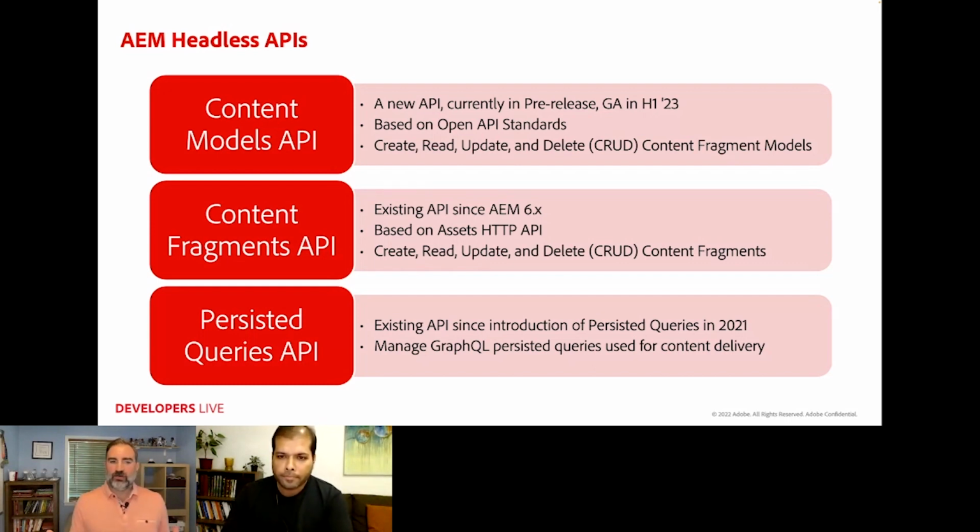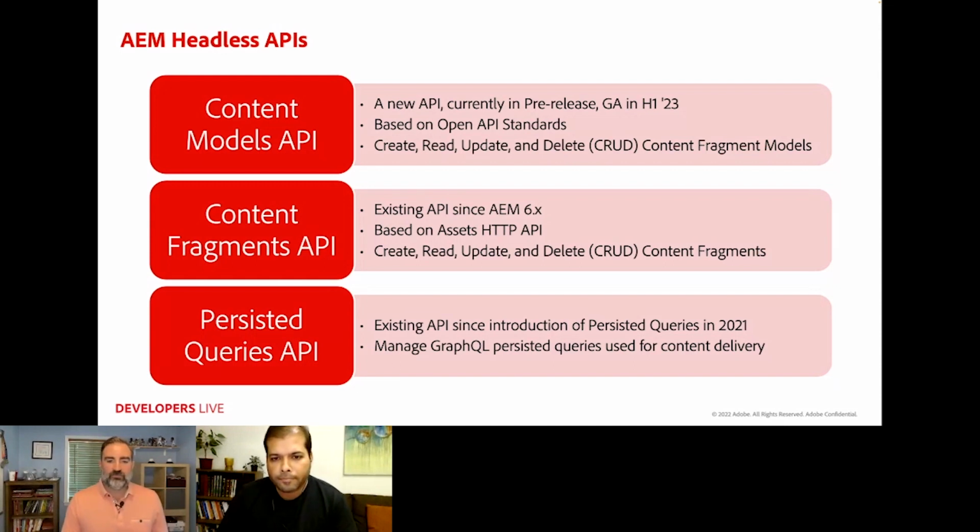So if you think about how AEM manages headless content, the content fragment models basically make up the schema of your content. So allowing you to create and read and update those schemas via an API is obviously a key piece to being able to manage the end-to-end experience through that API.